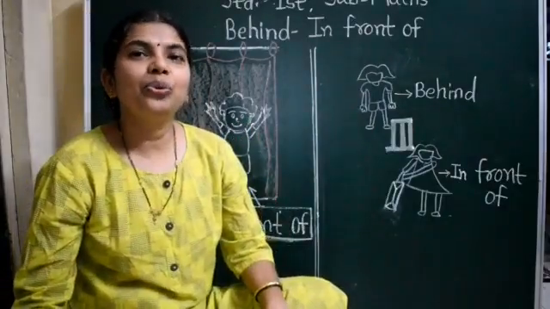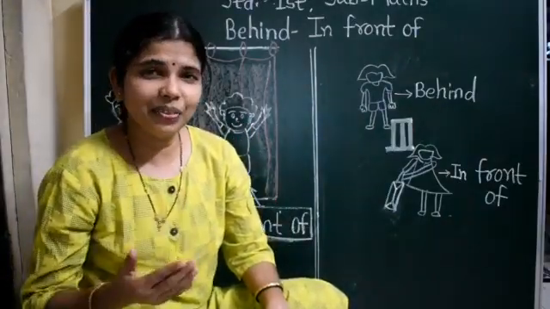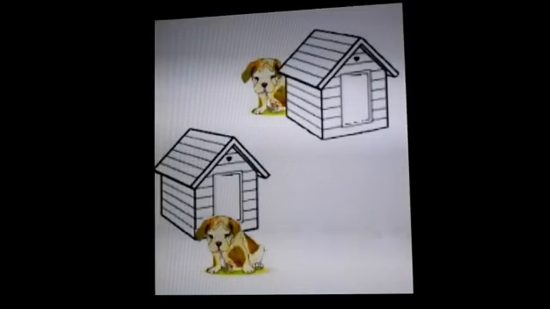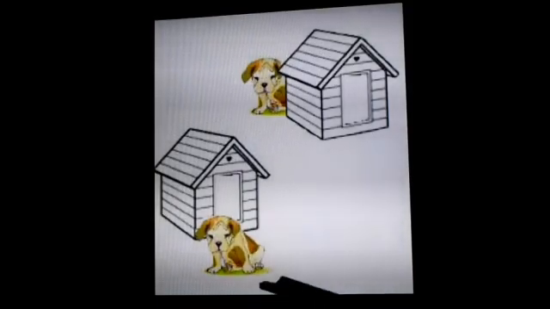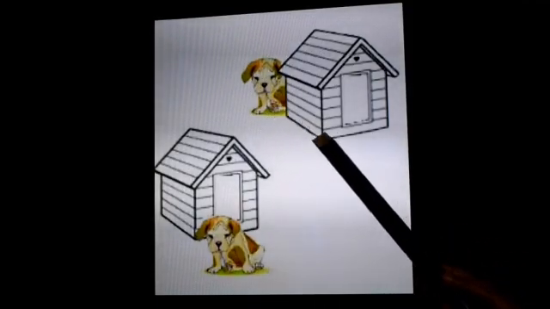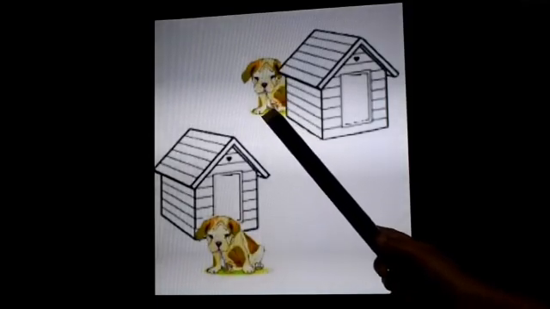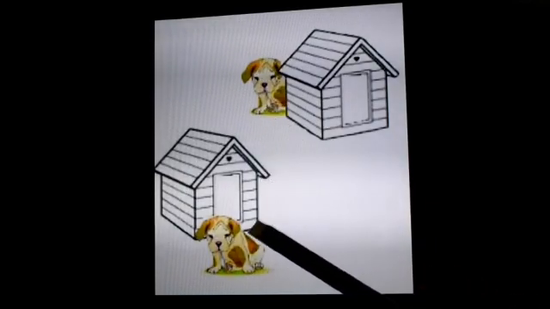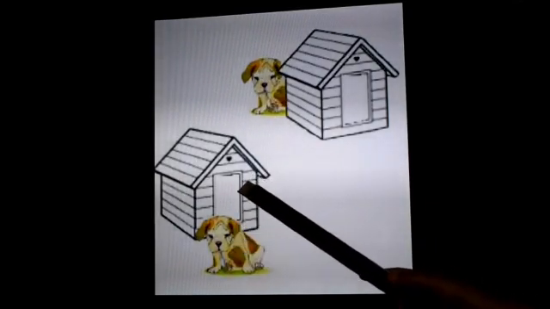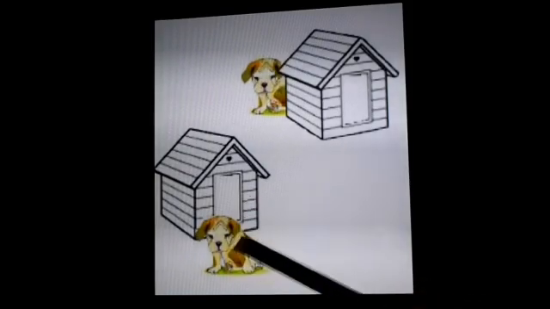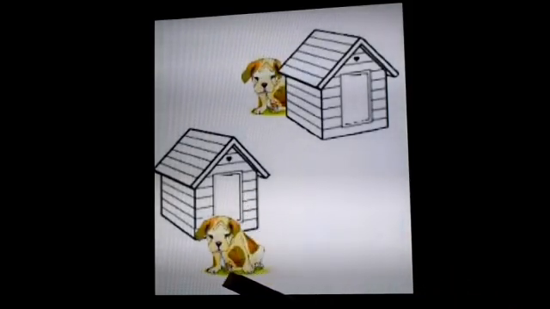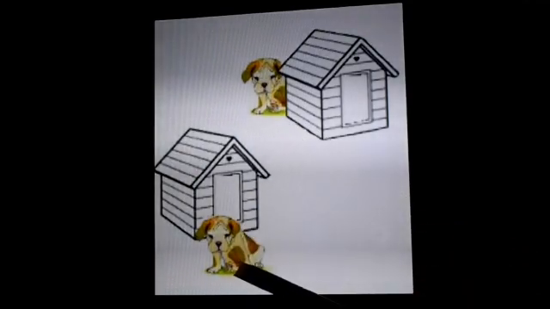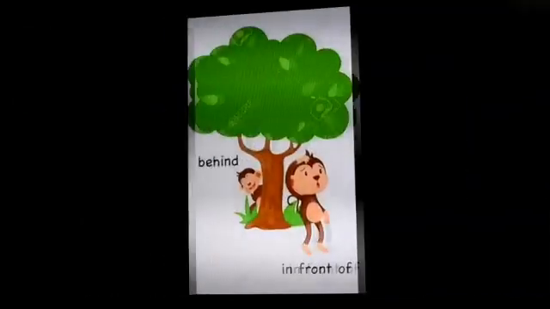So children, to clear your concept in a better way, I will show you some pictures on the screen. Look at this picture carefully. This dog is behind the kennel. ये जो dog है ये kennel के पीछे बैठा है. And this dog is in front of the kennel. ये जो dog है ये kennel के आगे है. Behind and in front of. Next picture में हम देखेंगे.